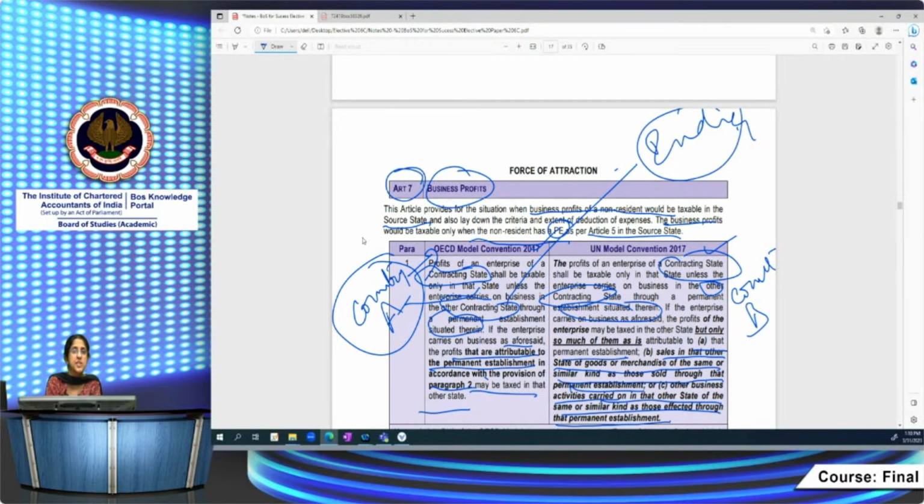But if it's in accordance with the UN Model Convention, and if it's same or similar goods, that again is important. If same or similar goods are sold directly to bulk customers, then that will also be subject to tax in India. However, if it is different goods, say through the branch I'm selling cosmetic products, and directly I'm selling goods of a totally different nature, say some cereals, then the force of attraction rule will not apply. It covers goods of the same or similar kind as sold through the permanent establishment, and other business activities in that state of the same or similar kind as those effected through the permanent establishment.